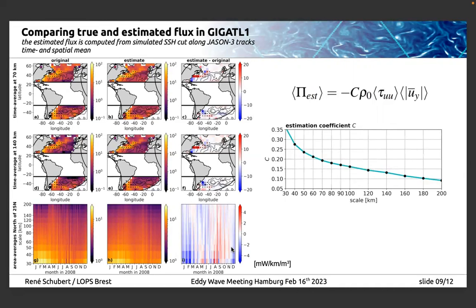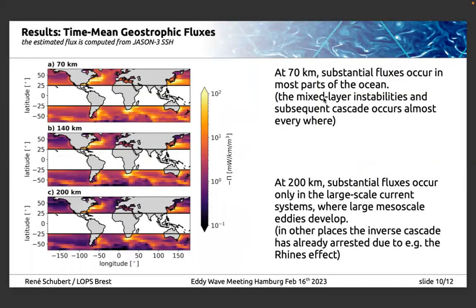So now we have the C and the proof that the estimation works, and we can put the observational data here and estimate the flux from the long-track data. The results are shown here: time means at 70, 140, and 200 kilometers. We can see that at 200 kilometers, the time mean is very close to the Bang et al. 2015 results, so strong fluxes in the large-scale currents and an arrested cascade in the open ocean.